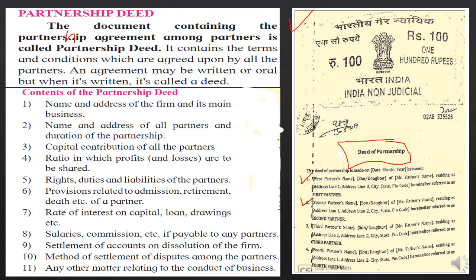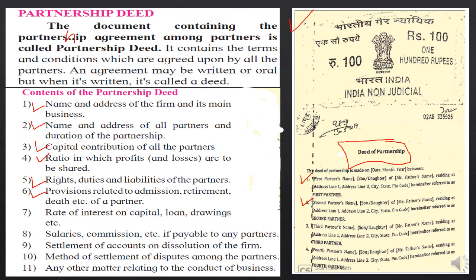First, the name and address of the firm and its main business will be mentioned. Name and address of the partners will be mentioned, and duration of partnership will be mentioned. Capital contribution brought by all the partners. Ratio in which they will share the profit and loss will be mentioned. Rights, duties and liabilities of the partners will be mentioned in the deed. Provisions related to admission, retirement and death, whatever they are, they will mention in their deed.